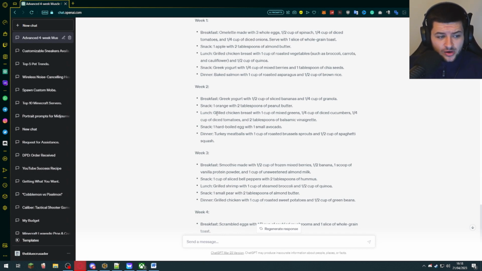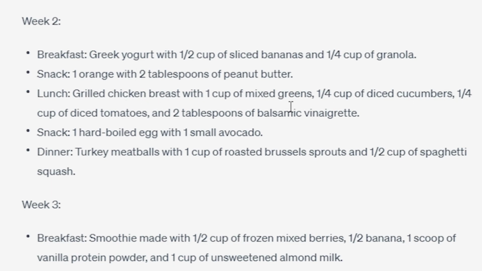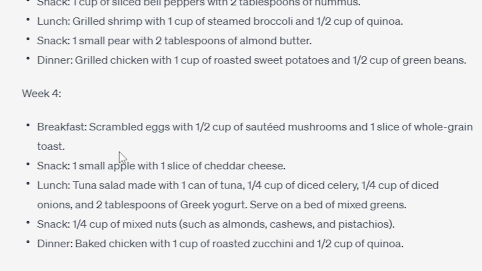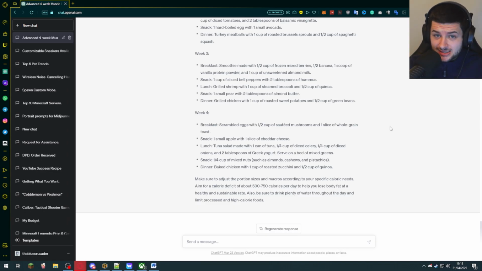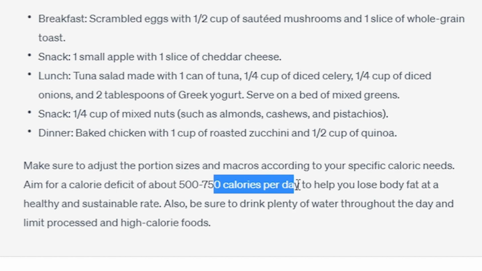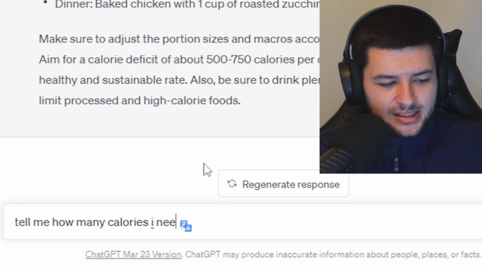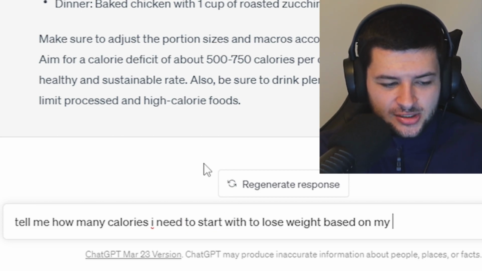On to the next day, we've got chicken breast with mixed greens, cucumbers, balsamic vinaigrette, hard-boiled eggs and avocado, turkey meatballs and spaghetti, shrimp with broccoli and quinoa, tuna salad, baked chicken with zucchini and quinoa. It's given us a pretty good example of meals to eat. And then it says adjust portion sizes and macros according to your calorie needs. Aim for a calorie deficit of 500 to 700 calories a day. So we know that 500 calories a day is a good starting point. To be honest, that's actually a fairly good recommendation. So now I'm going to say, tell me how many calories I need to start with to lose weight based on my height and weight.